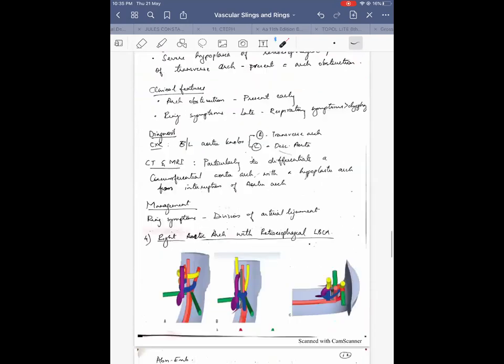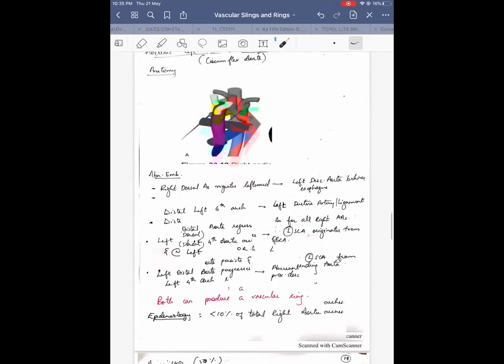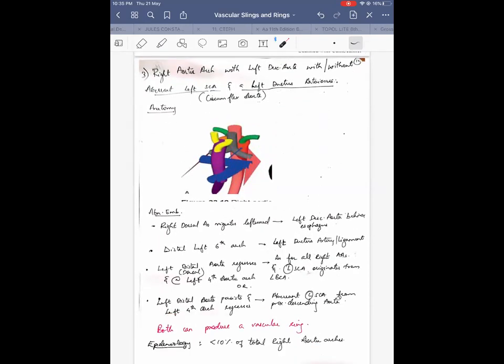As in that condition, here, if that happens, then there will be an aberrant left subclavian artery from the proximal descending aorta, just like how it happens in Kommerell's diverticulum. But here, Kommerell's diverticulum also can be a part of the ring on the posterior aspect. And also because this aorta is coursing posteriorly, even without that Kommerell's diverticulum or the left aberrant subclavian artery, it can still produce a ring.